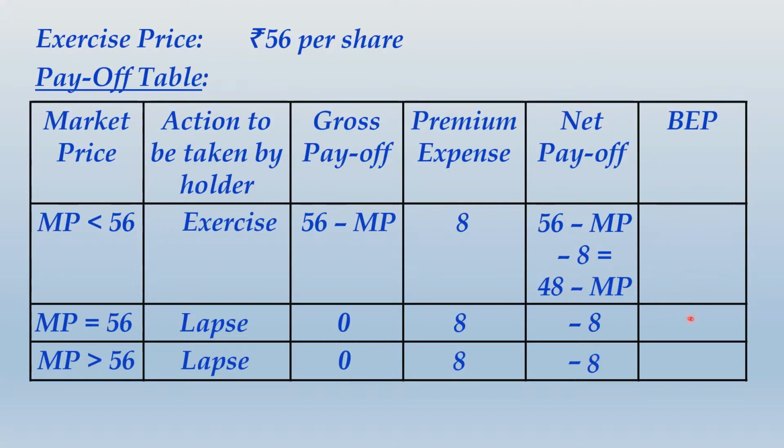So the break even point over here will arrive when 48 minus MP should be equal to 0, and that is possible only when MP equals 48. For other two lines break even is not applicable. You can take a screenshot of this table and see if you are correct with this, and let me know in the comment box whether you were correct with this or not. If you don't say anything, I'll presume that you are not correct. If you are correct, do mention it.